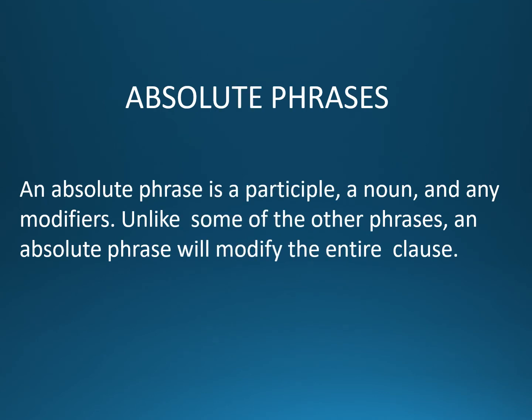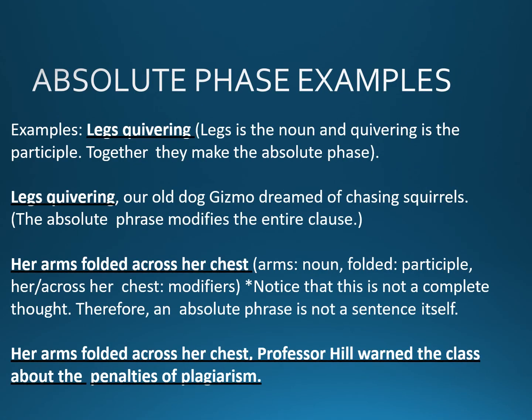Absolute phrases. An absolute phrase is a participle, a noun, and any modifiers. Unlike some of the other phrases, an absolute phrase will modify the entire clause. Examples of absolute phrase. Legs quivering. Legs is the noun and quivering is the participle. Together they make the absolute phrase. Legs quivering, our old dog Gizmo dreamed of chasing squirrels. The absolute phrase modifies the entire clause.